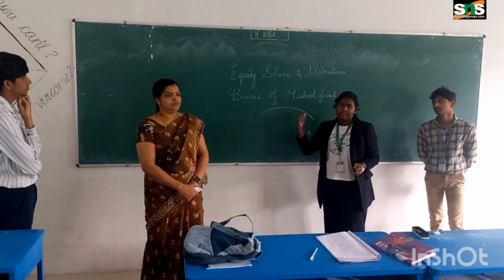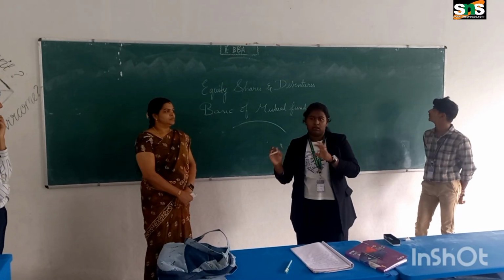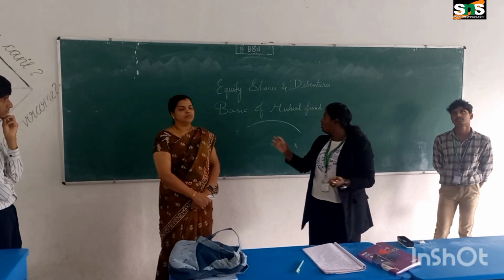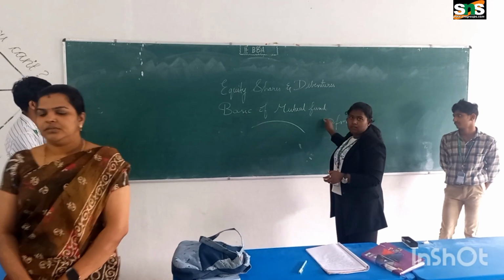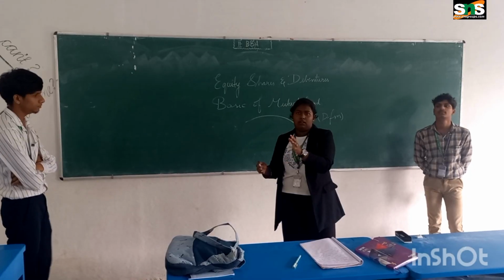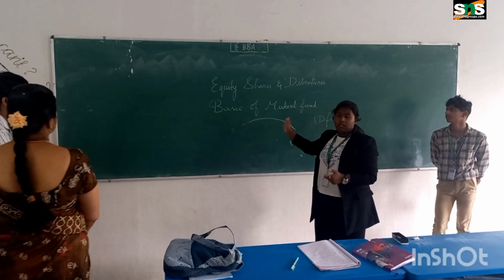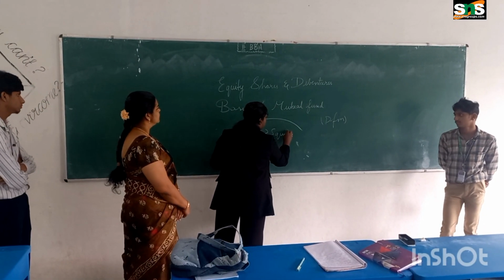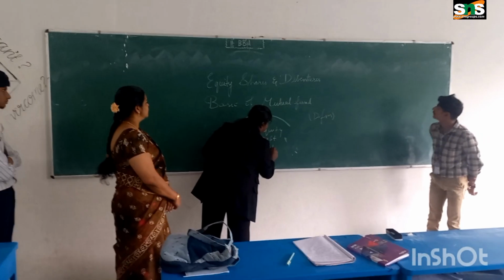The basics of mutual fund: investors are ready to invest in a particular company, or they mostly invest in securities, bonds and so on. This is what is called a mutual fund. It is managed by a professional fund manager. The professional fund manager takes over everything, and he is the one who invests in securities or bonds. This is what is called a mutual fund. In mutual funds we have three types. The first is equity, the second is debt, and the third is hybrid.